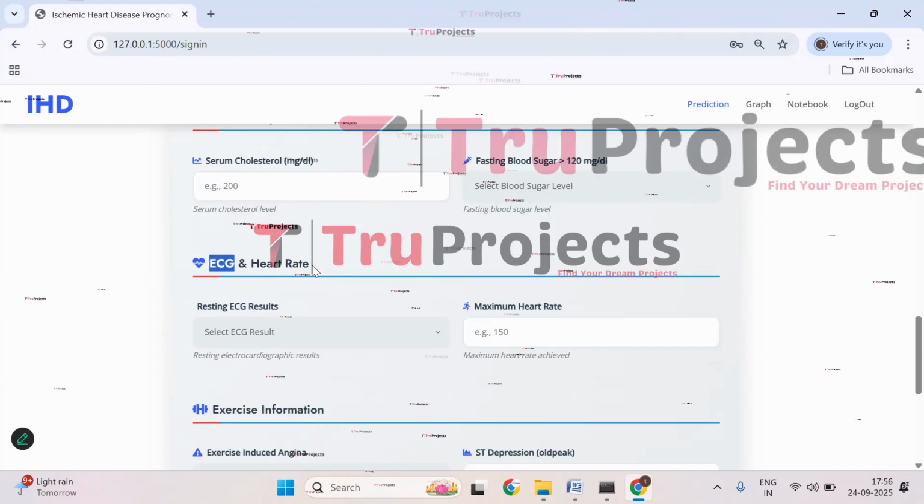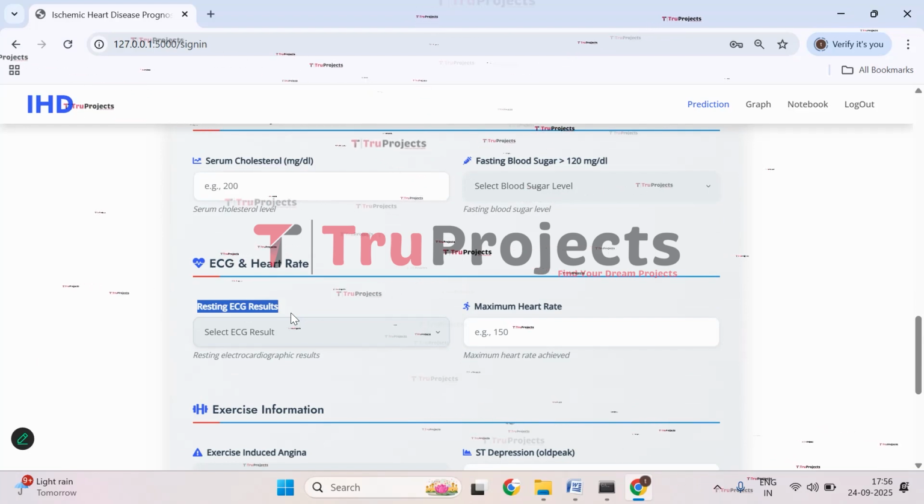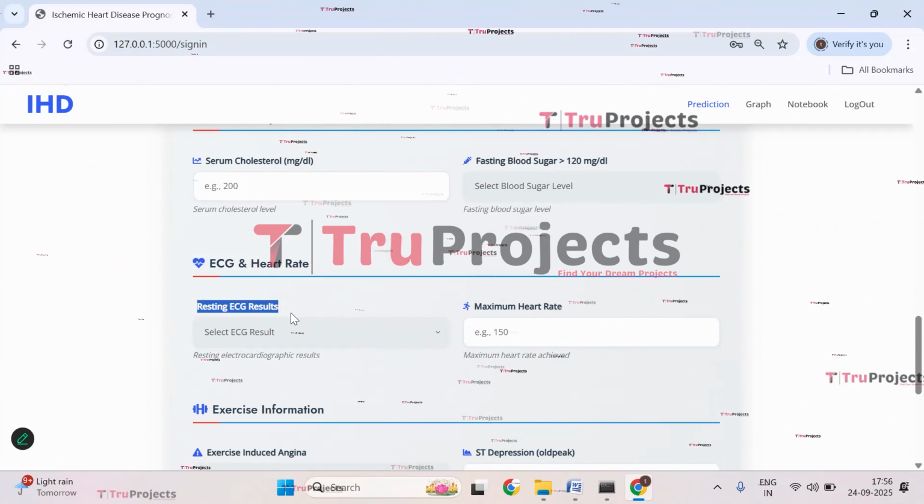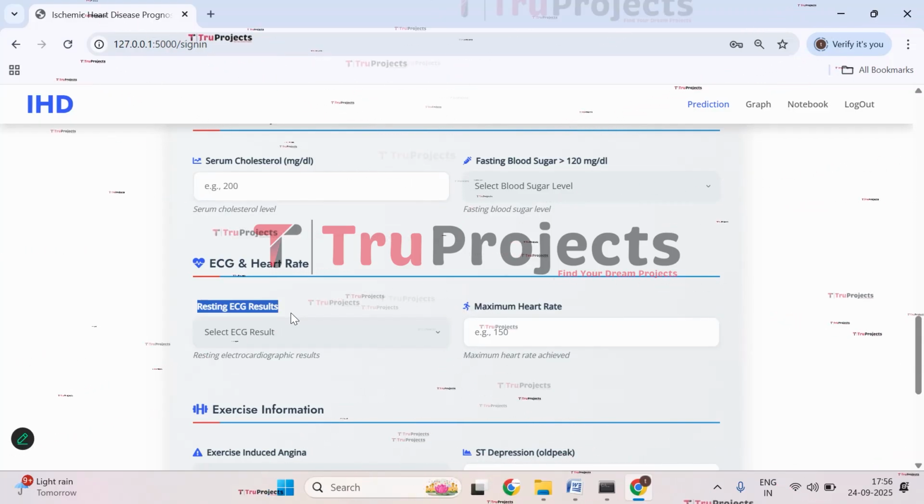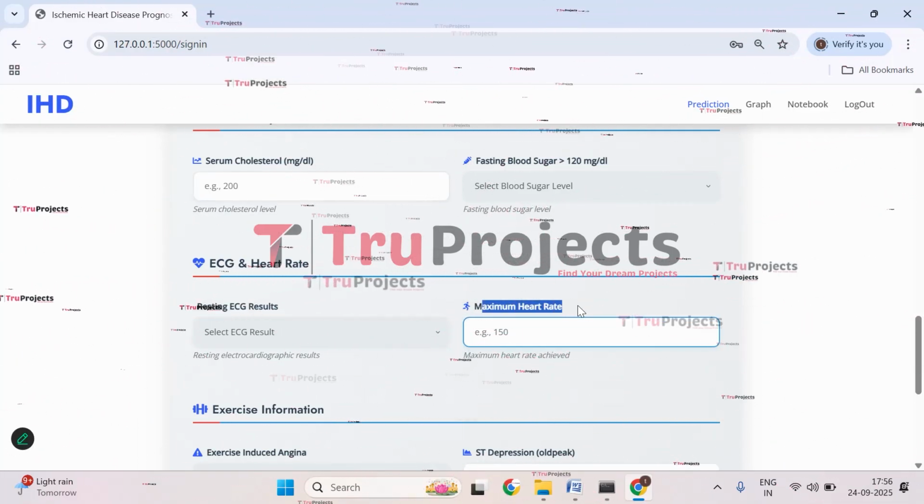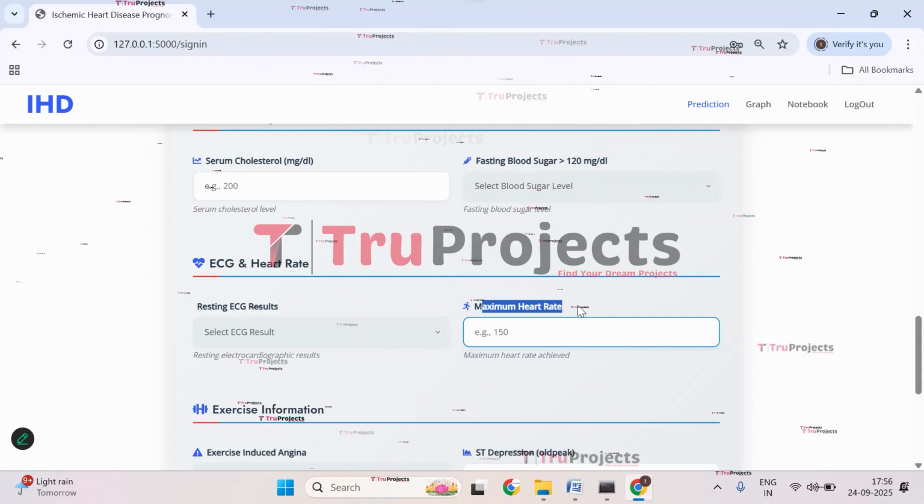Then we have ECG heart rate. So here in this ECG heart rate, we have two different types. That is resting ECG results, that is electrocardiogram reading while resting. Abnormal results can indicate heart problems. Then we have maximum heart rate. It is the highest heart rate achieved during the activity or exercise.